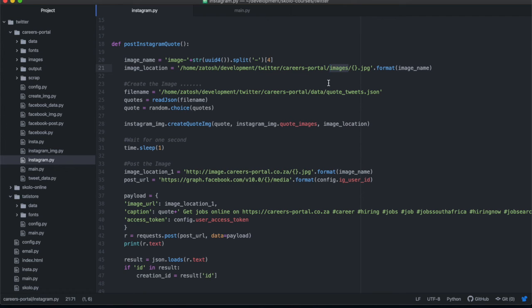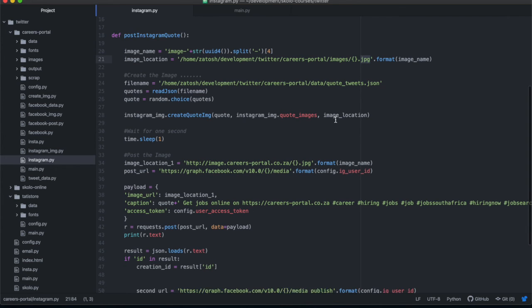So we're going to save this image in the same folder that we are serving over HTTP for Instagram to access. And you'll see, once we get into that folder, the name of that image, we will get it from that image name once it's created over there. So we'll create the name, and then we will save that image under that name, and it will be a JPG image. Keep in mind that every time you work with Instagram, you want to work with JPG images, because Instagram doesn't take PNGs or any other sort of file format.